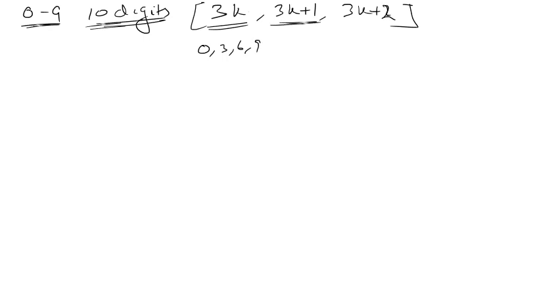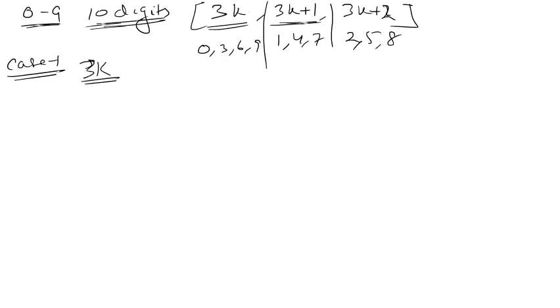Or 3k plus 1. 3k plus 1 basically means digits which give a remainder of 1 when divided by 3, like 1, 4, 7, right? And 3k plus 2 basically means digits which give a remainder of 2 when divided by 3. I mean numbers like 2, 5 and 8, right? Now let's start to form 4-digit numbers which are divisible by 3 without repetition of digits. So I can say case 1. Case 1 is where all the 4 digits are of form 3k.